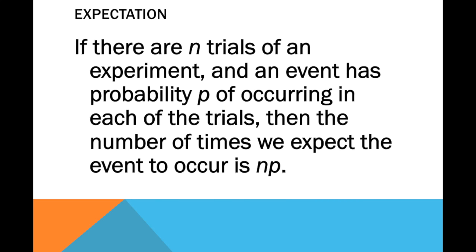So in general, if there are n trials of an experiment and an event has probability p of occurring in each of the trials, then the number of times we expect the event to occur is np. So n stands for the number of trials, p stands for the probability of the event.